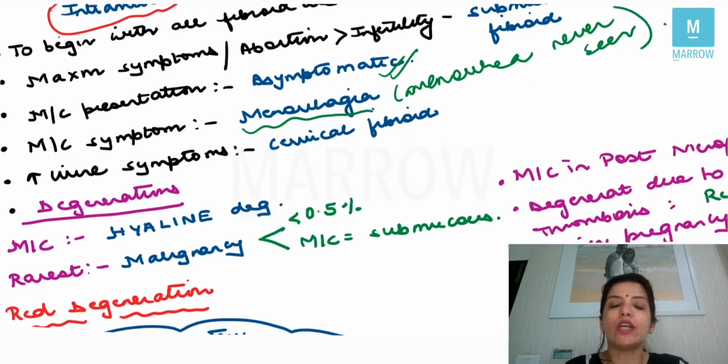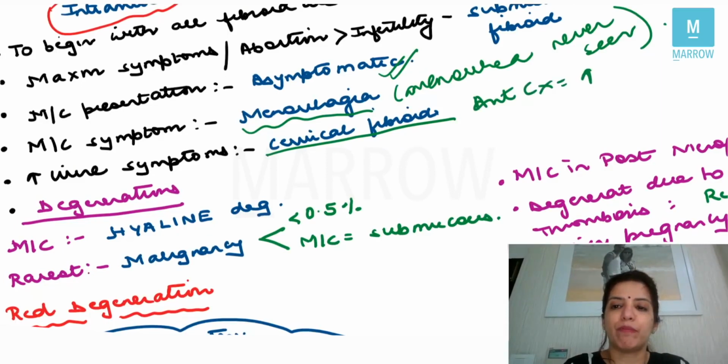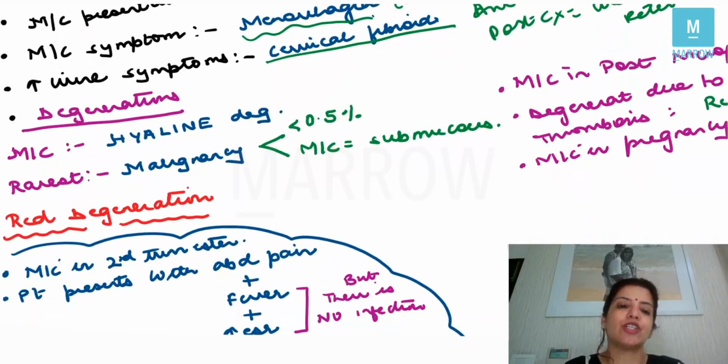Then the fibroids in which you get urinary symptoms are cervical fibroids. Anterior cervical fibroid presents with increased urinary frequency, and posterior cervical fibroid presents with urinary retention, right? Then degenerations. The most common degeneration in a fibroid is hyaline degeneration, very, very important.